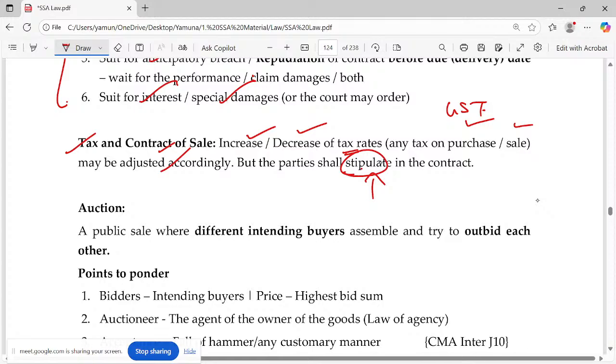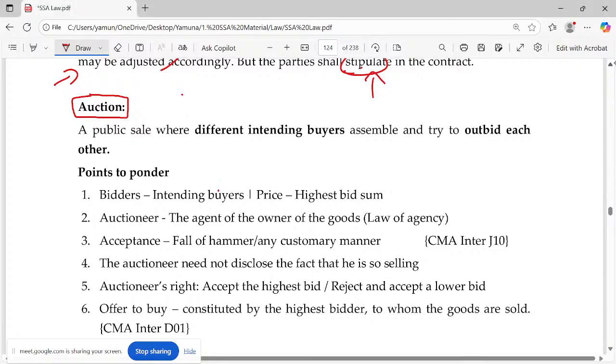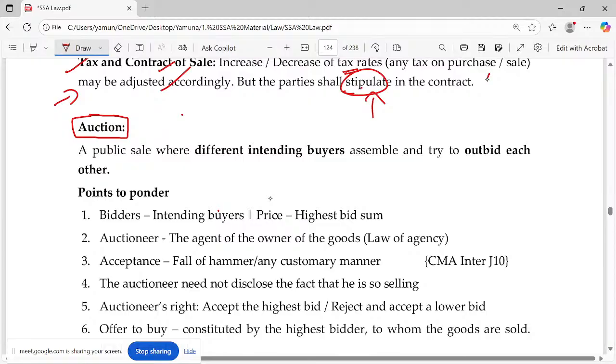Okay. So we have one last heading pending, related to auction. Just imagine the goods will be displayed, and there will be many people sitting and bidding. Bidding means they'll be trying to get those goods purchased. So they will ask for one price above another price.